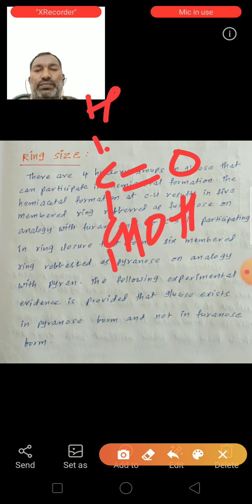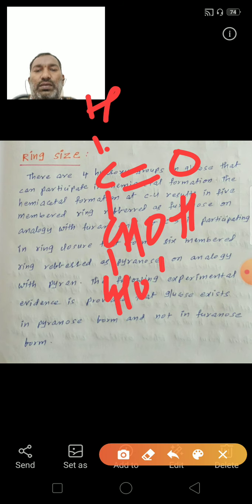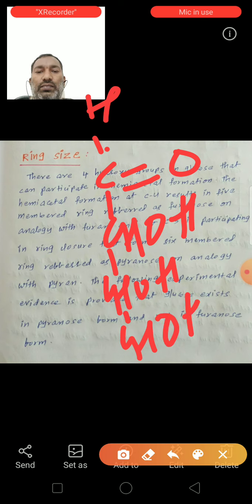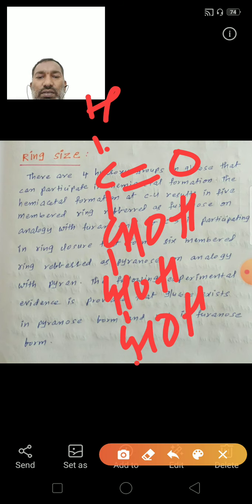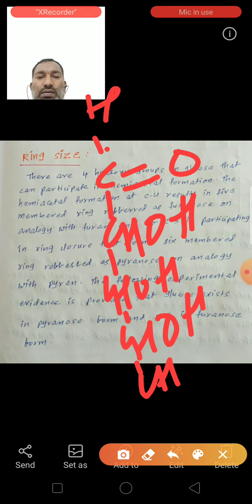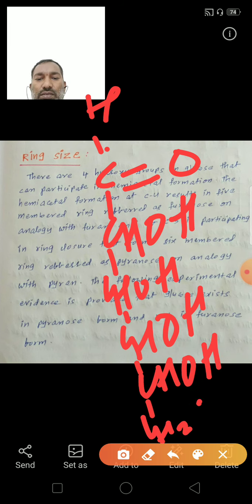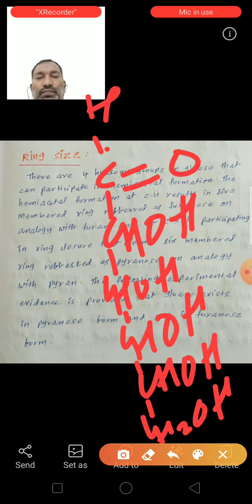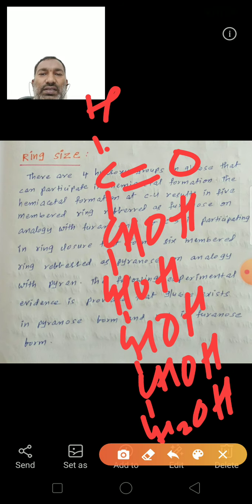CHOH, CHOH, CHOH, CHOH, CH2OH. This is the straight chain structure of glucose.